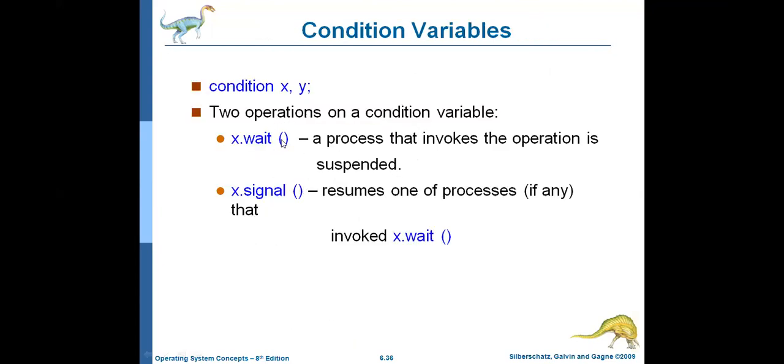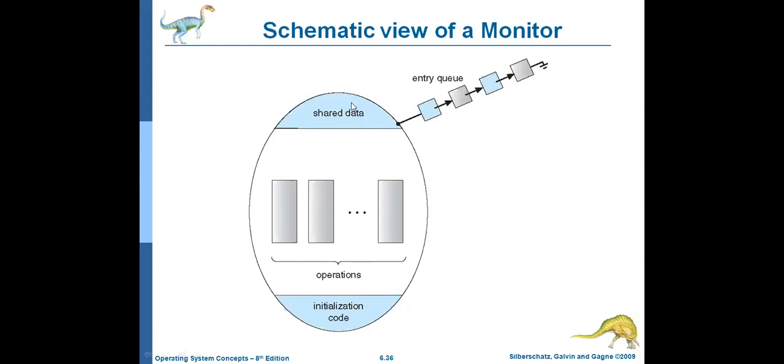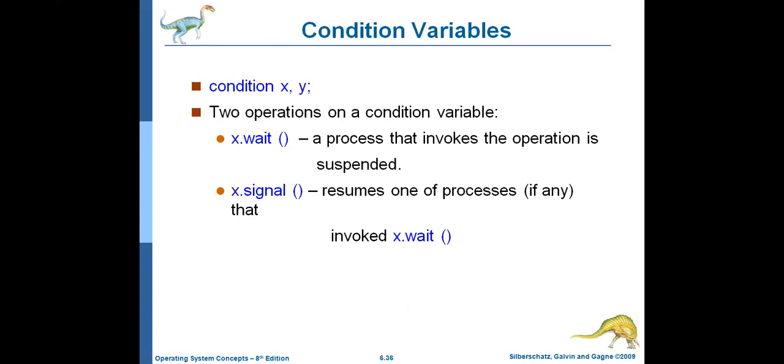For example, here also we perform two operations. One is a wait and the second one is a signal. Here, for example, the shared data X and Y are there. The X value is willing to be accessed by a few processes. What do they need to perform? They need to perform x dot wait and then x dot signal. Whoever is willing to access x needs to be in a waiting state.